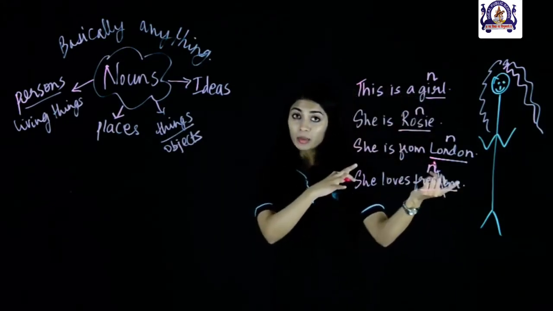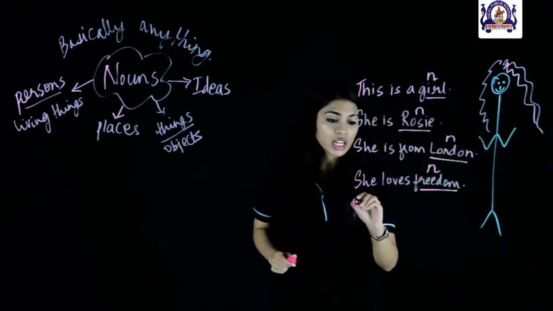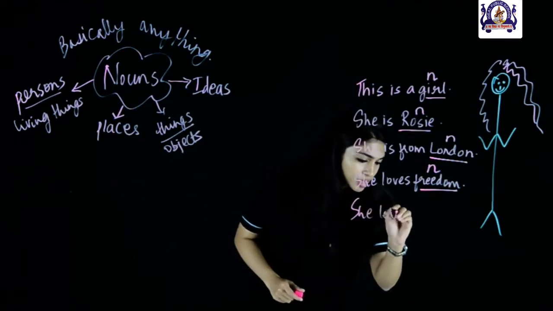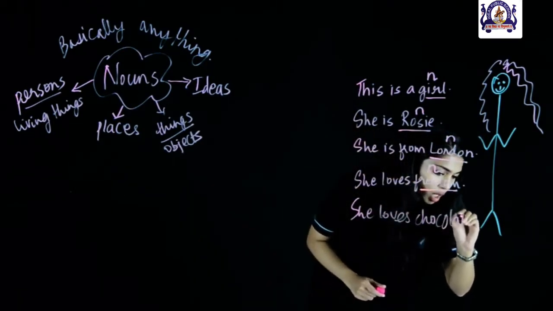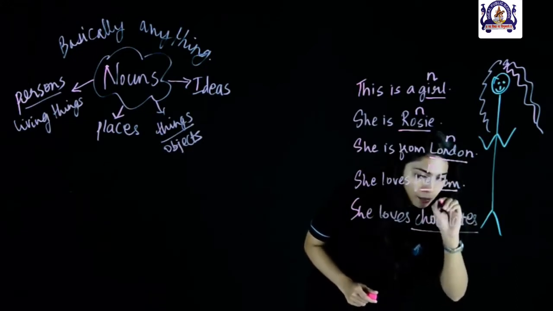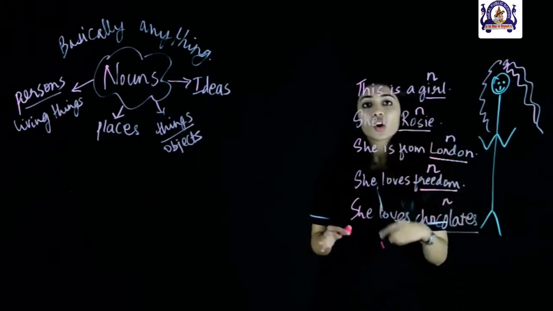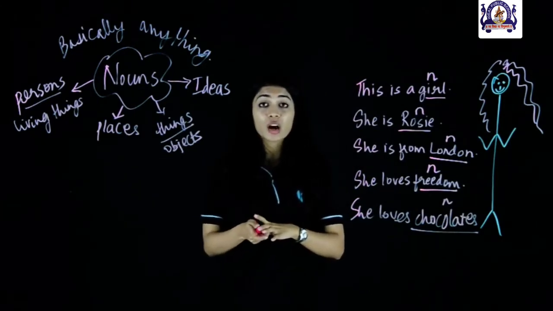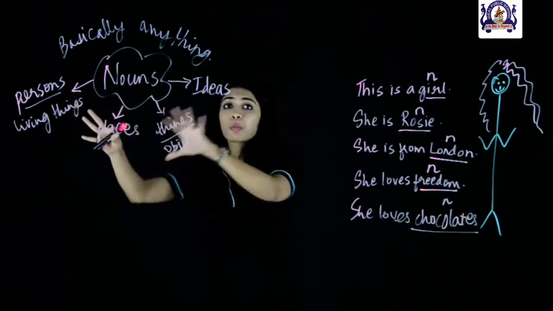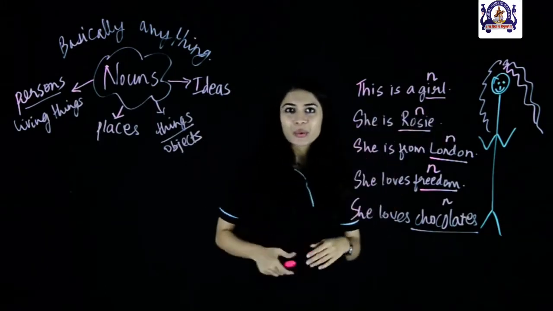Let me tell you one more thing about my new friend Rosie here. She loves chocolates, and that makes chocolates our noun here because we are talking about a thing or an object, chocolates. So, I hope you all have understood nouns better with these pointers and with my friend Rosie.